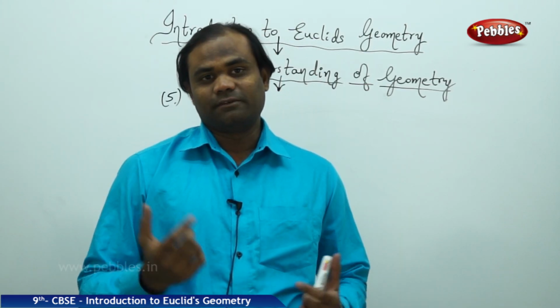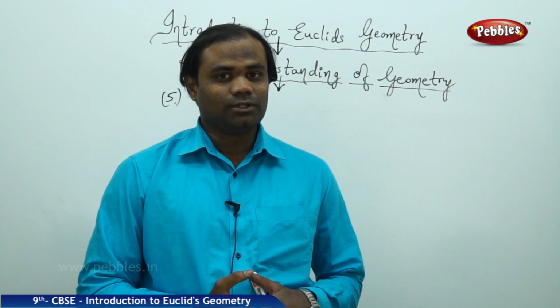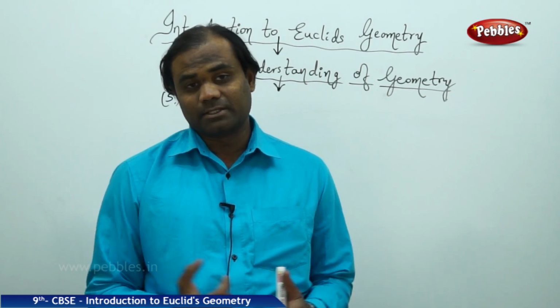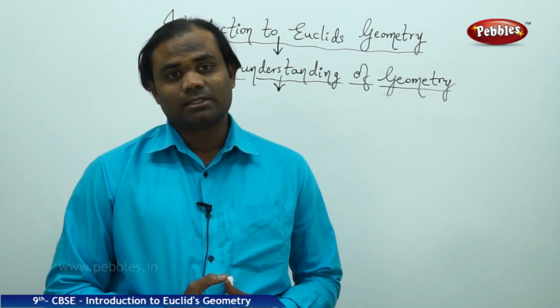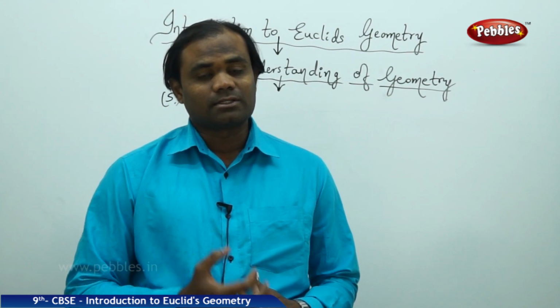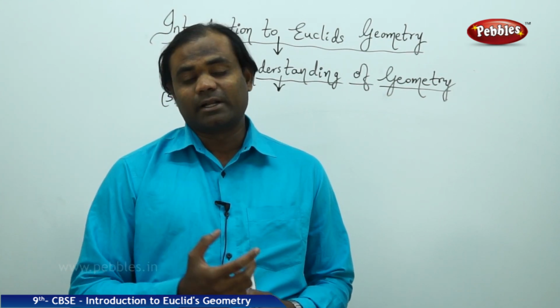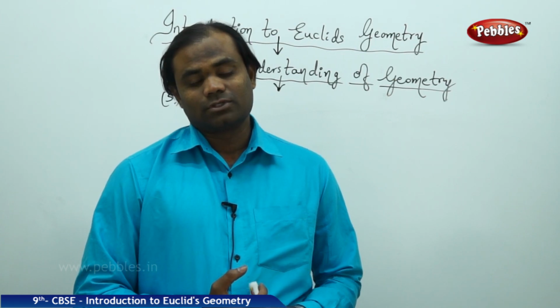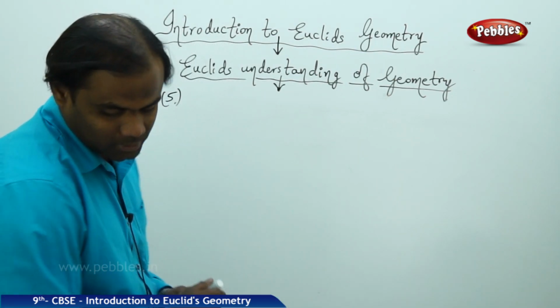Now, the fifth asserted principle of Euclid in his Book of Elements is that a surface is the one which has length and breadth only. So, this refers to the point number 5.